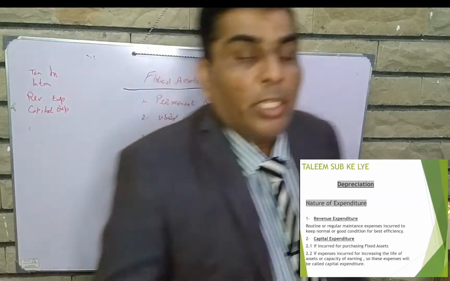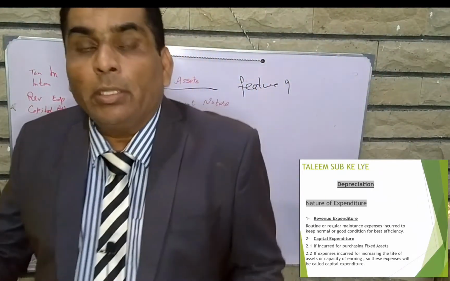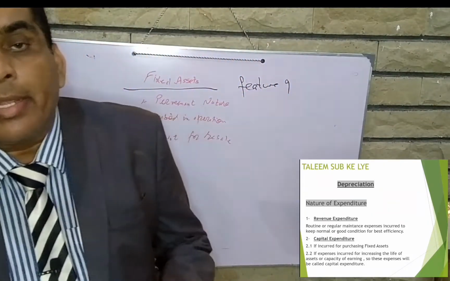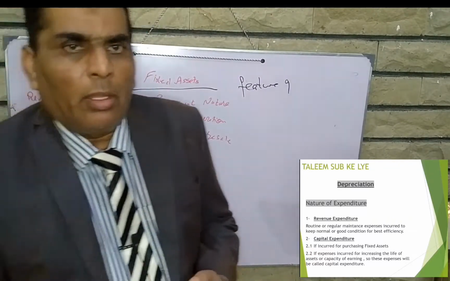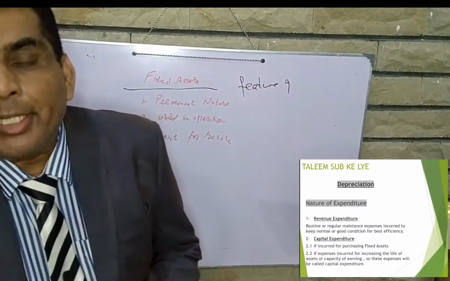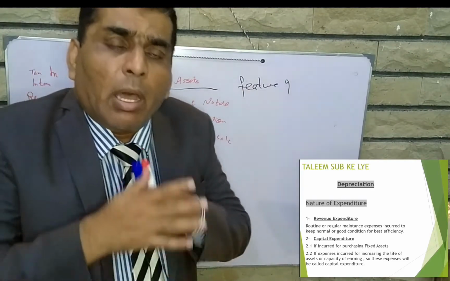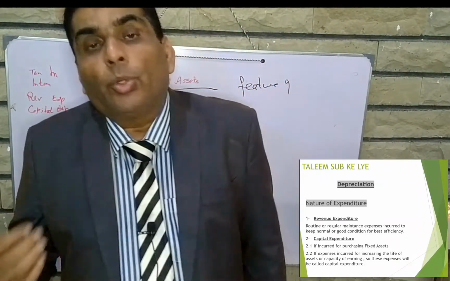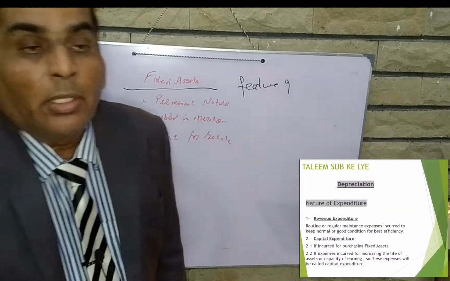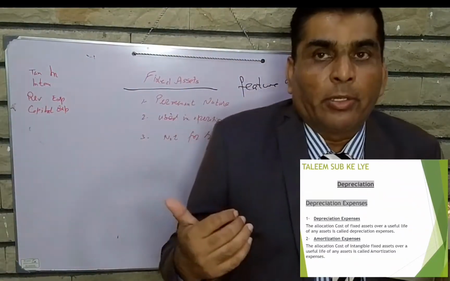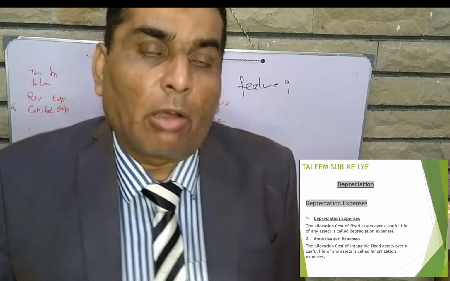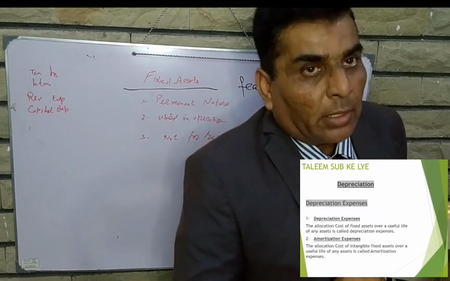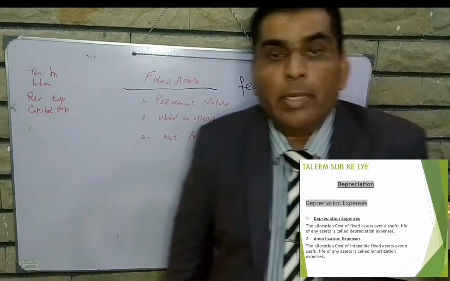Revenue expenditure, those expenses which are incurred for running the operation and are necessary to run the business, like salary expenses, rent expenses, utility expenses, repair and maintenance. These are all revenue expenses. And capital expenditure is incurred for the fixed asset, for the capitalization of the company. So this is what we studied in our previous class, we recapped it. Now we move ahead.